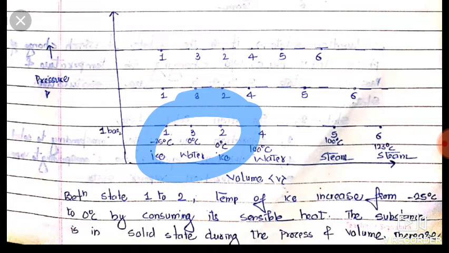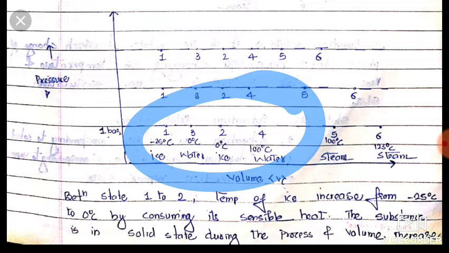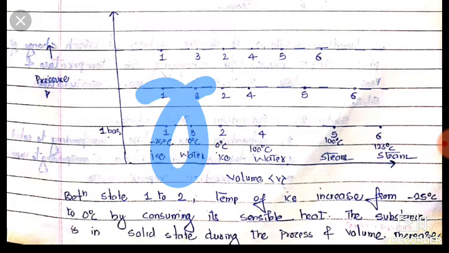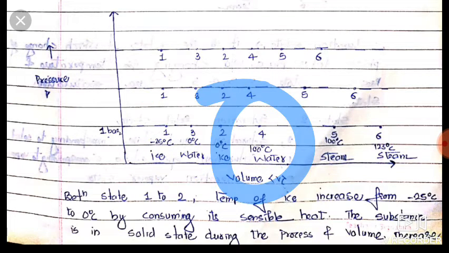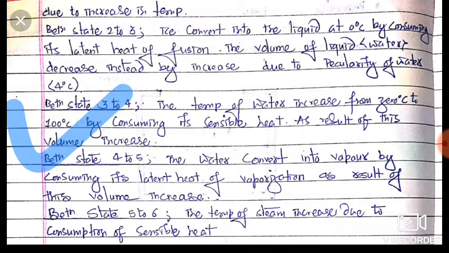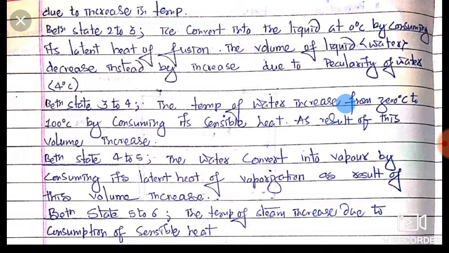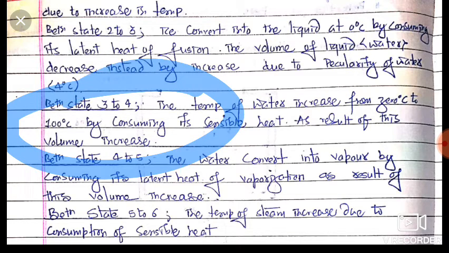Now friends, again we are supplying heat. There is conversion of water from 0 degree Celsius water to 4 degree Celsius or 100 degree Celsius water. So here temperature increases, due to consuming sensible heat, and as a result volume also increases.